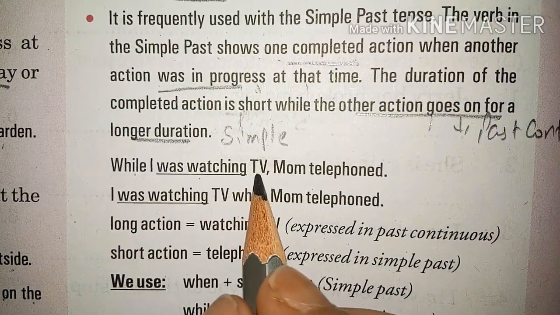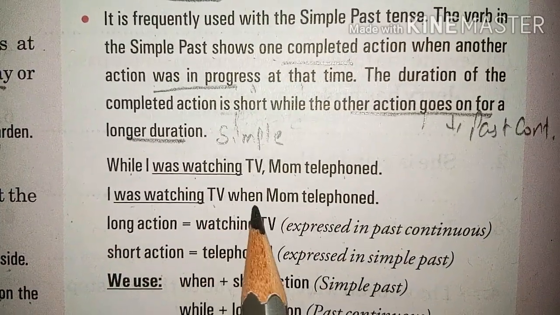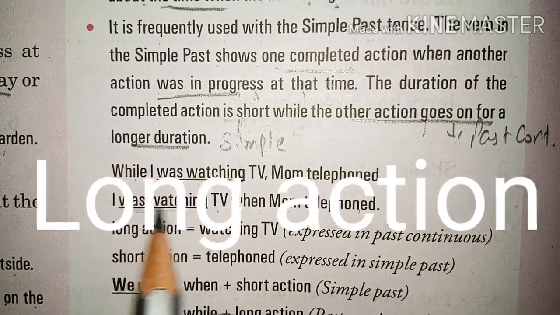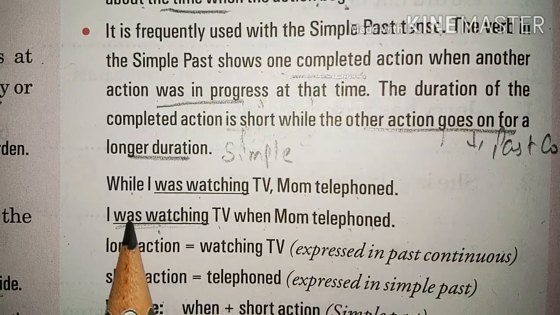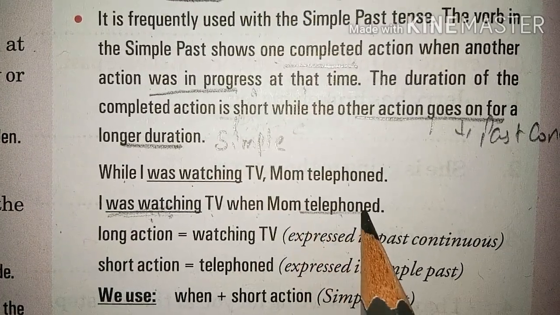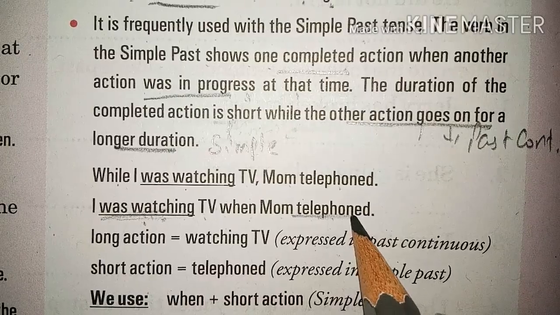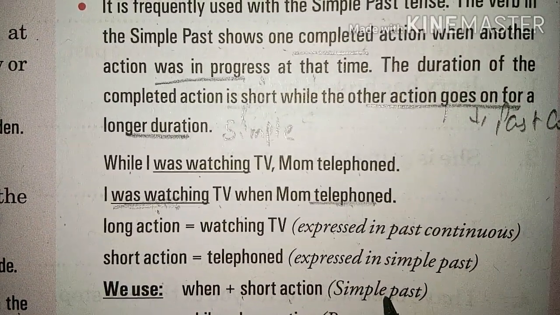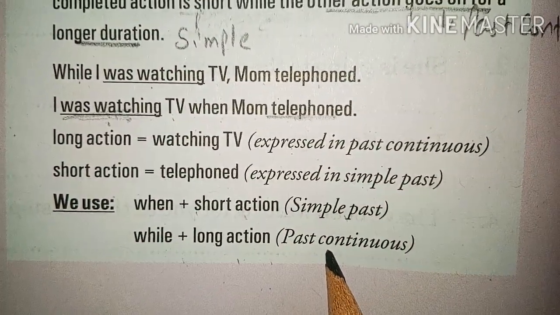While I was watching TV, mom telephoned. That means I was watching TV when mom telephoned. I was watching TV is a long action. It is expressed in past continuous. Watching TV, the longer one, means past continuous. When mom telephoned, this is the short action and it is expressed in simple past. When plus short action is simple past. While plus long action is past continuous.